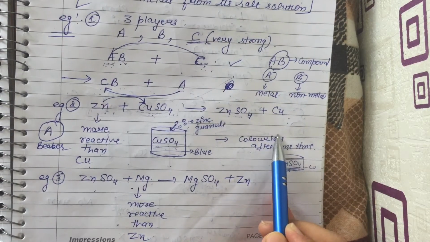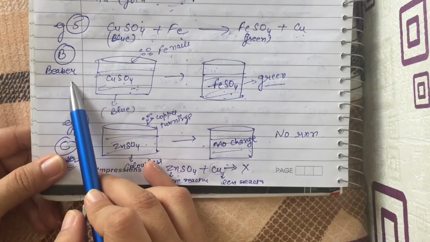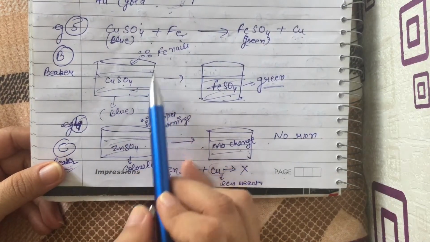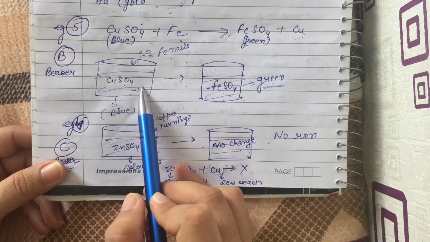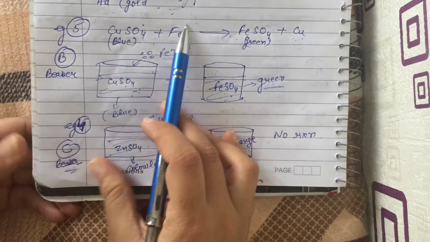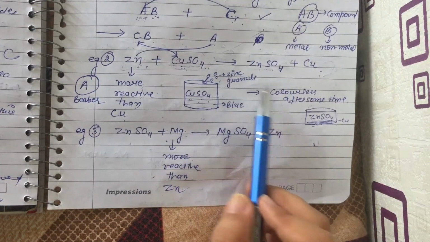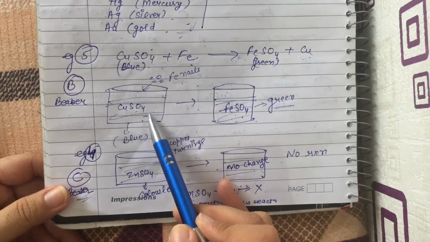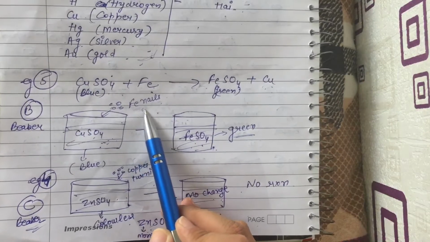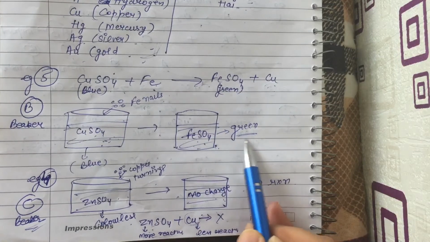So just like that, we will take another example that is given in your book, beaker B. In beaker B, just like in beaker A, we take 50 ml of water and form a copper sulfate solution. In the copper sulfate solution, now add iron nails. In beaker A, what did we add? We added zinc granules and the color became colorless. And here in beaker B, we will add iron nails. After adding the iron nails, the color of the solution will turn green.